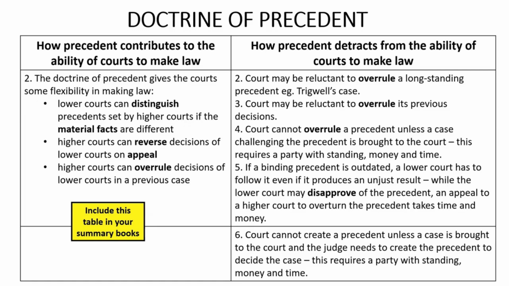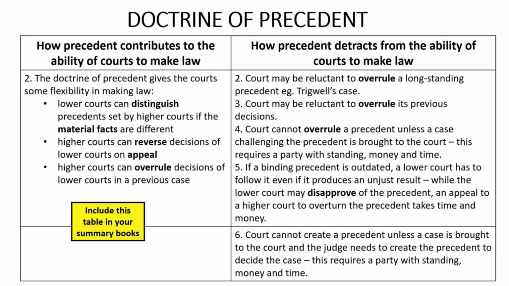However, there are some limitations on the flexibility of the doctrine of precedent, particularly when it comes to a court overruling a precedent. Firstly, while it is possible for a higher court to overrule an earlier precedent, a court may be reluctant to overrule a long-standing precedent because the court could be concerned that this will create unfairness.